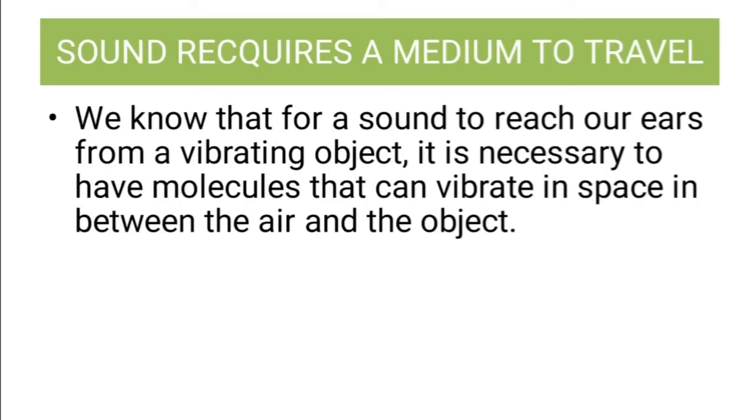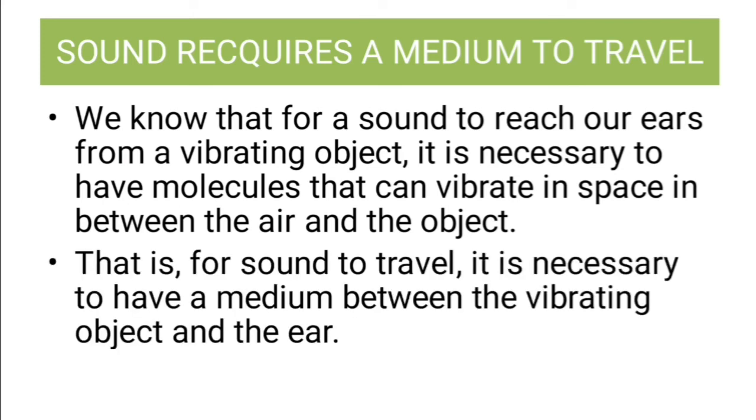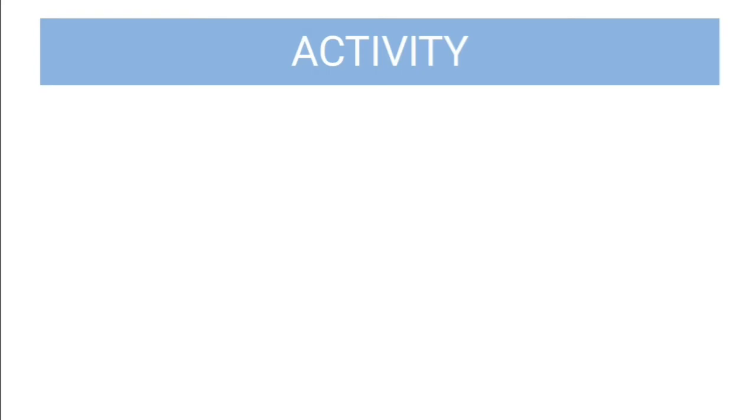So sound requires a medium to travel. That I already discussed at the starting of the session. We know that for a sound to reach our ears from a vibrating object, it is necessary to have molecules that can vibrate in a space in between the ear and the object. So there should be certain molecules which can vibrate. That is, for a sound to travel, it is necessary to have a medium between the vibrating object and the ear. So if there is no medium, we cannot hear the sound.